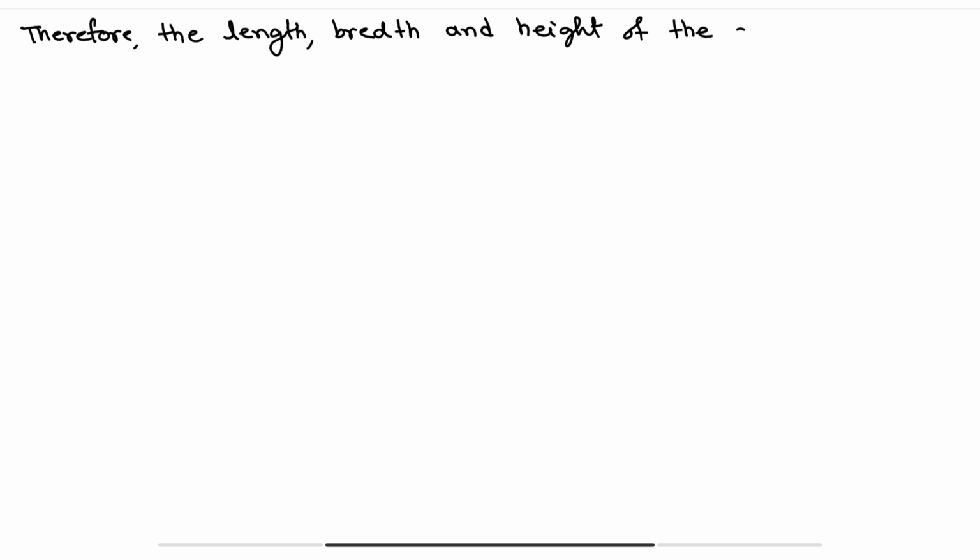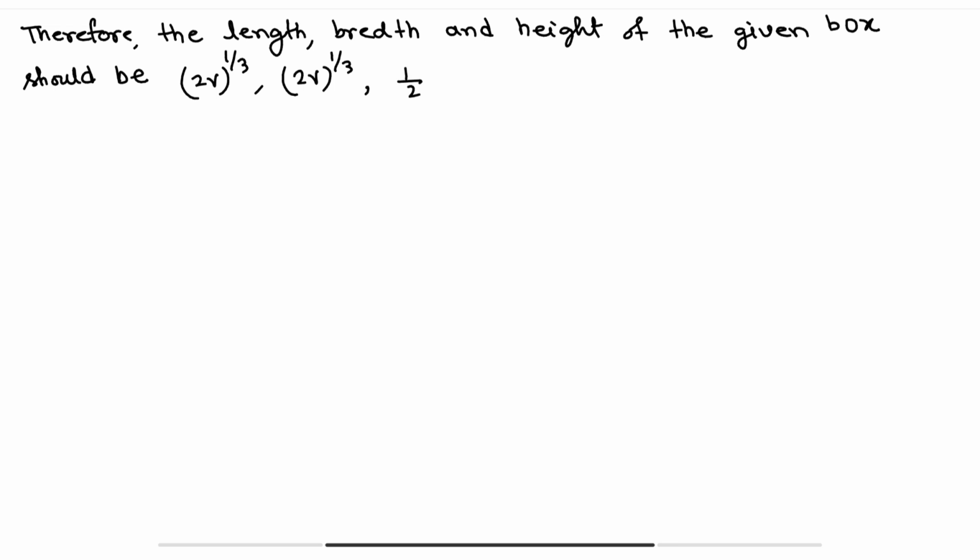So you can write the final answer. Therefore the length, breadth and height of the given box should be (2v)^(1/3), (2v)^(1/3) and half into (2v)^(1/3) respectively.